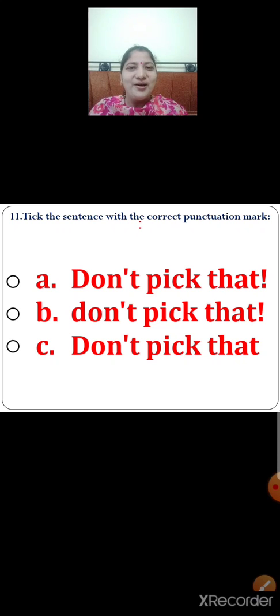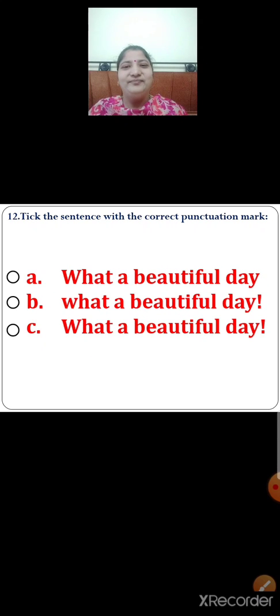So what will you do now? You will click on that correct option. So children, let us click. Yes, option A is the correct sentence with the correct punctuation mark. Because it has started with a capital letter and is ended with an exclamation mark. Next. Number 12. There are 3 options given over here. Option A, option B and option C. Let us read option A.